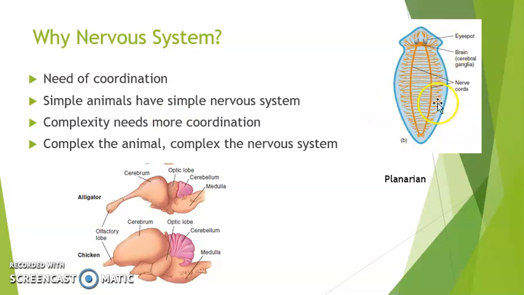Like you can see here, a planarian has a simple nervous system, and here is the nervous system of an alligator, the CNS basically, the brain, and the brain of a chicken, which is more complex in comparison, and so on. You see, there are various parts of the brain. Here, the brain consists of just a set of a few cerebral ganglia. Here, there are so many neurons making these different parts and ultimately making a whole organ, the brain. So complexity needs more coordination, simplicity needs less coordination. Simple animals have a simple brain or nervous system, and complex animals have a complex nervous system.